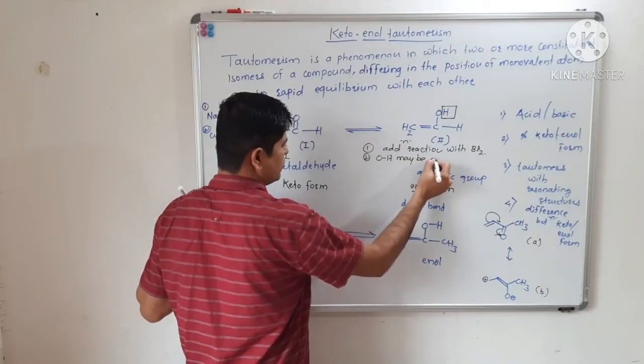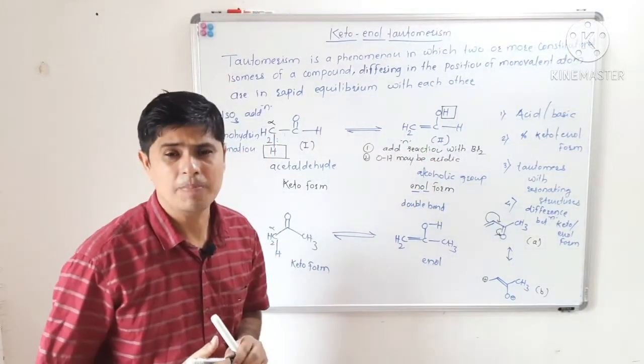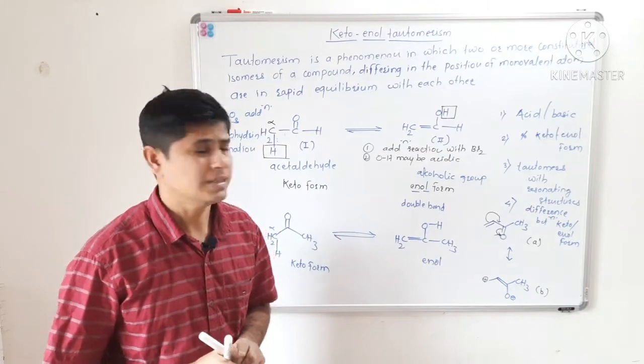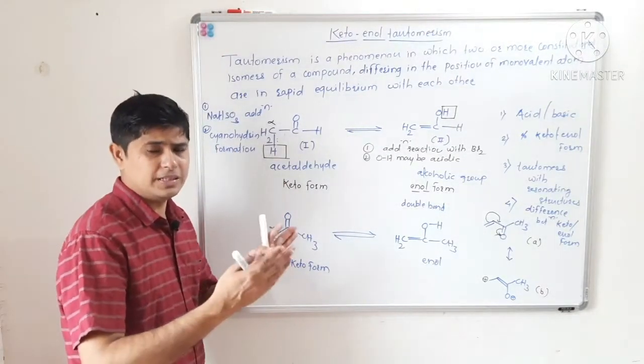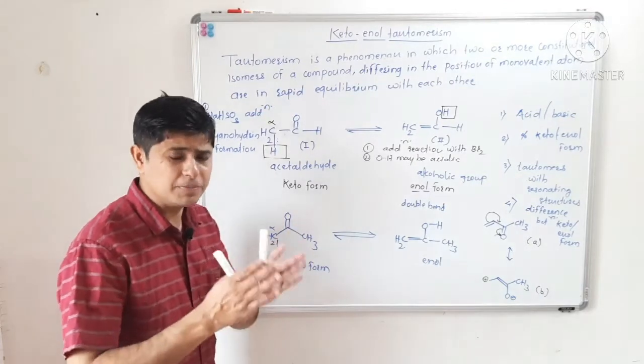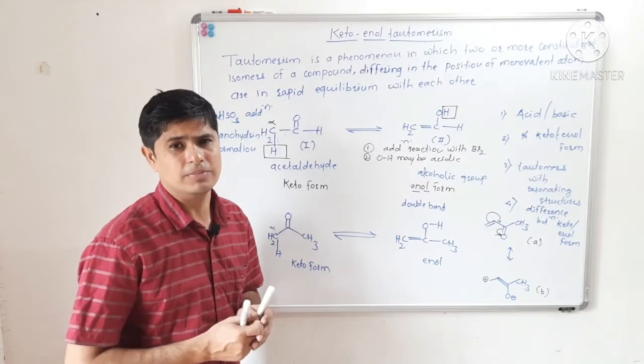That means it can show the property of an acidic compound. So these are two differentiating points of keto form and enolic form.